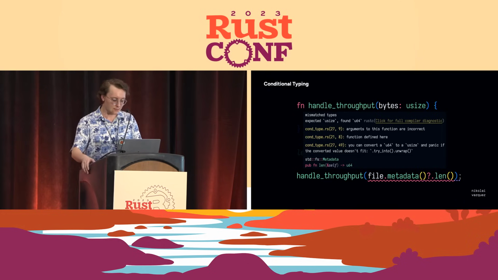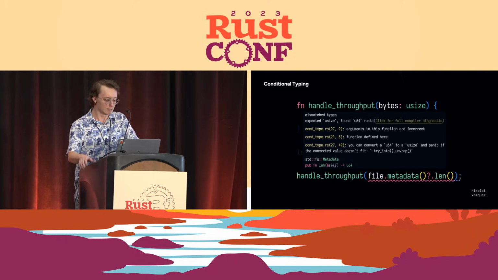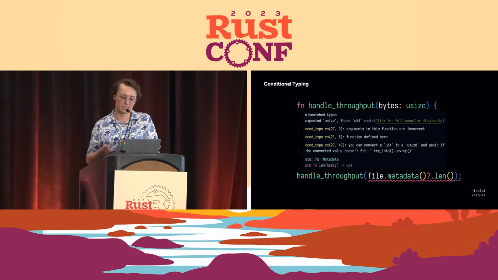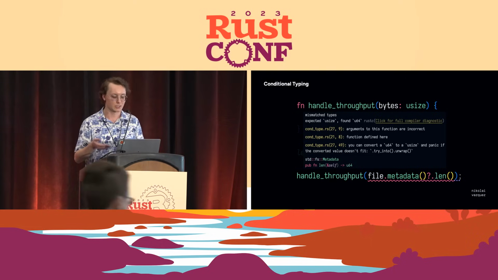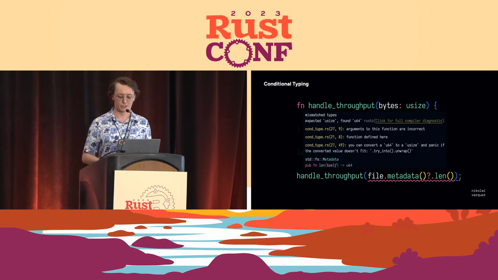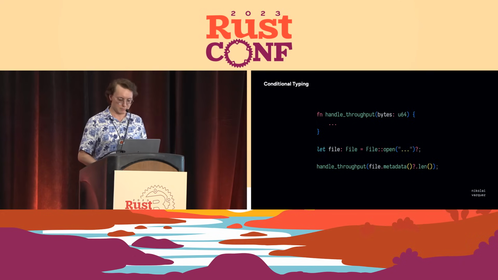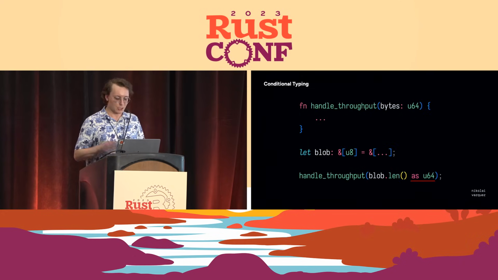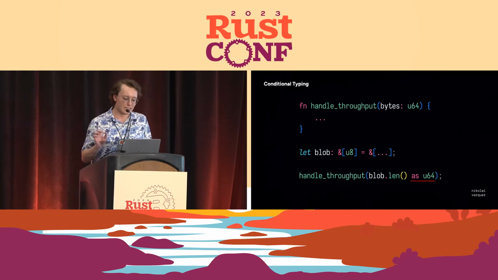And this is demonstrated by the compiler. It'll nicely tell you, oh, well, you could try converting it, and if it happens to fit in usize, then it passes, but otherwise you might panic if you call this try_into with unwrap. And so you may be tempted to change handle throughput to take a U64, and